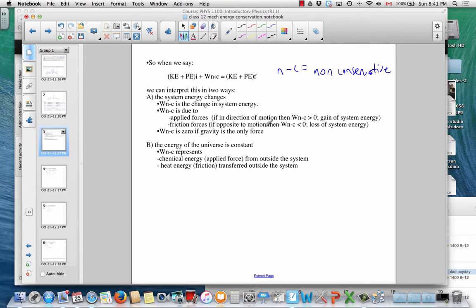But gravity is conservative, and if gravity is the only force, then you have a conservative system, and this is zero. So this is the change of system energy. It can be positive, it can be negative, or for a conservative system, it's zero. Another way to look at it, of course, in the energy of the universe approach, is it's just other forms of energy. It's, say, chemical energy in the case of an applied force, or it's heat energy in the case of friction.